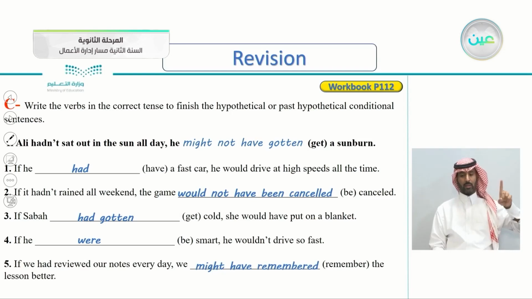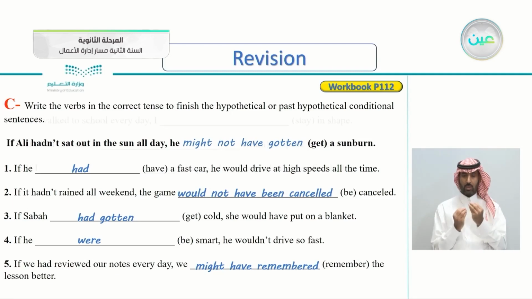might have remembered the lesson better. We can't say would because we're not 100% sure that we would remember, so that's why we used might. We might have remembered the lesson better.